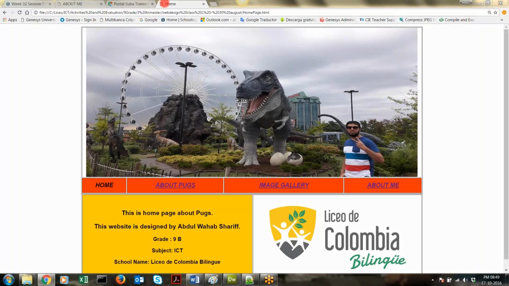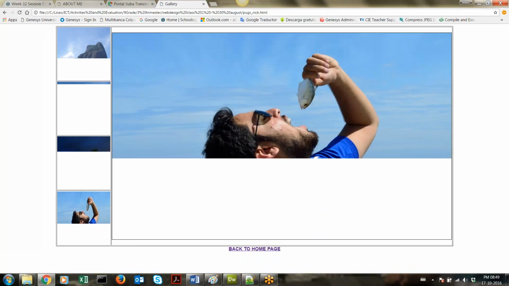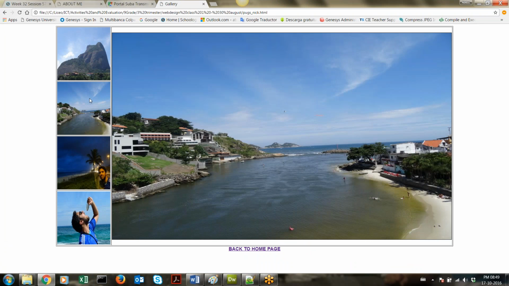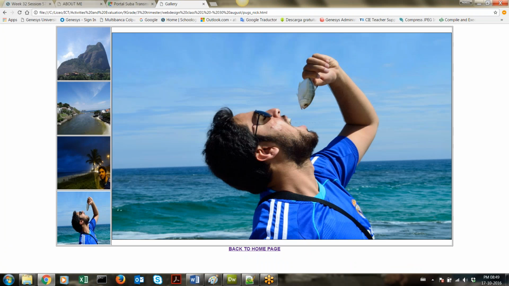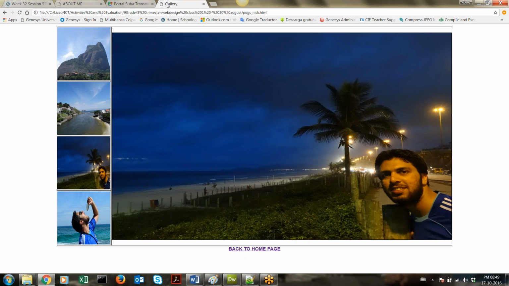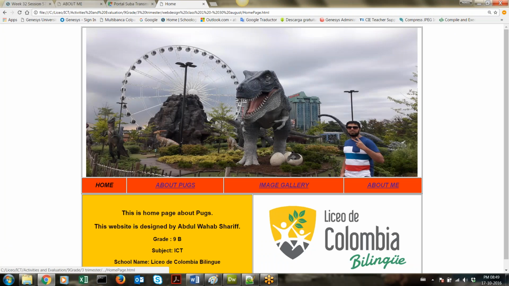So if you have made any mistakes, you have to correct all these things. And then I click on image gallery, and to this image gallery we have added a few effects. And again the title of the page is gallery here on the top. And then I go back to the home page.